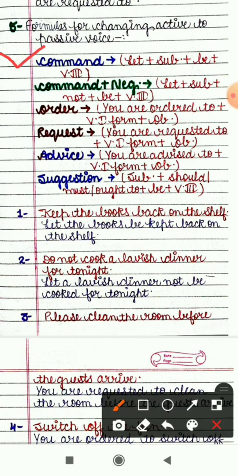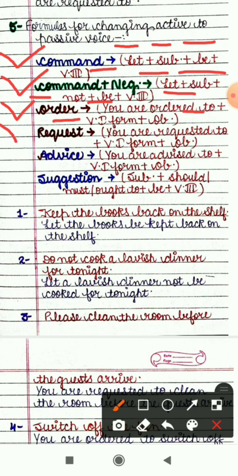When we change a command into passive voice, we use let, then new subject, then be, and then the third form, and in the last a full stop. Second is command with negativity: let, then new subject, not, then be, and then verb third form. Next type is order. We start the sentence with you are ordered to, then verb first form plus object.